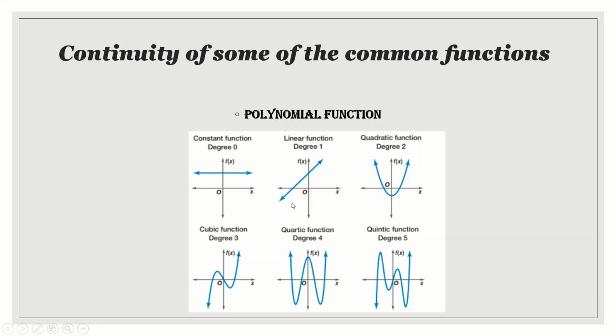See here, the linear function is a continuous function and the quadratic function is a continuous function. The cubic function is also a continuous function. The quartic function is also a continuous function and the quintic function is also a continuous function. So I can say that a polynomial function is a continuous function. So I have found that the identity function, constant function and polynomial function are continuous functions.